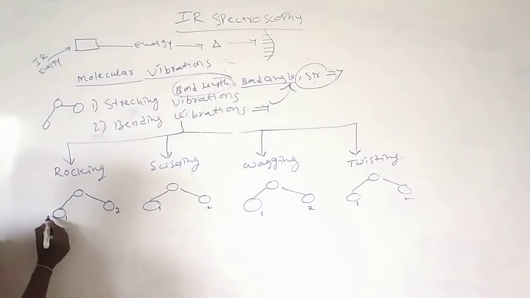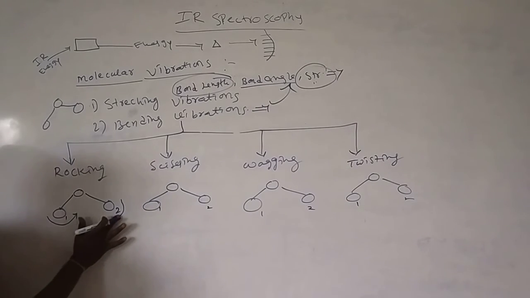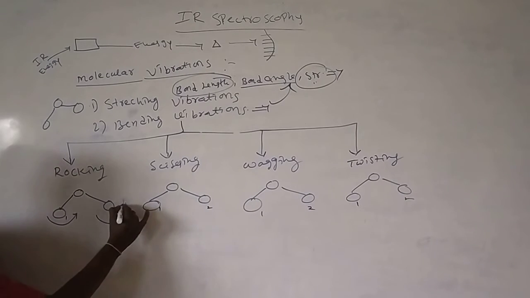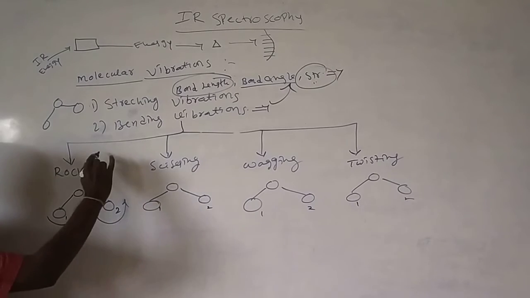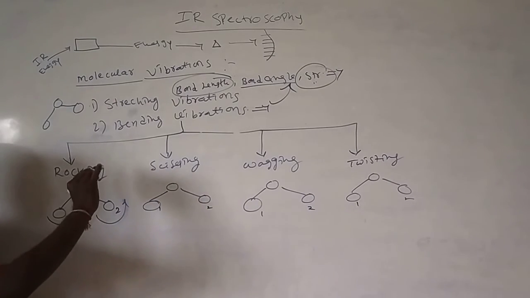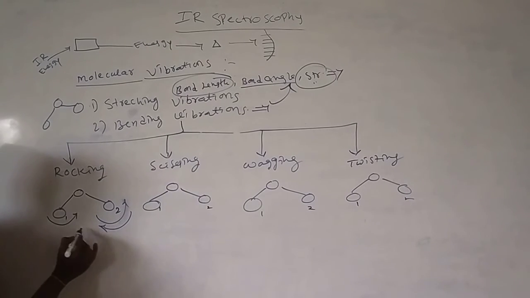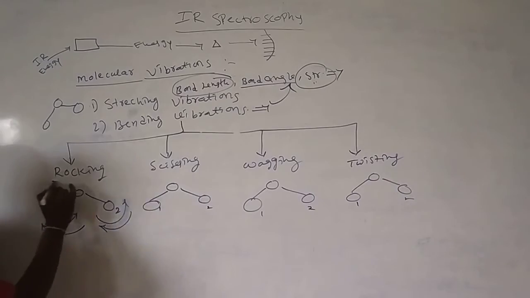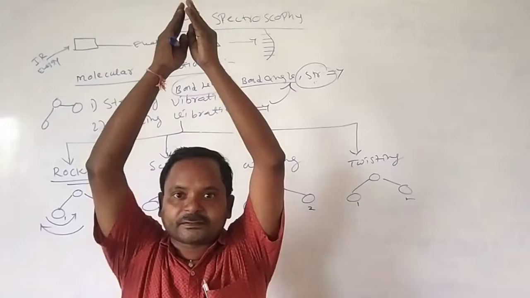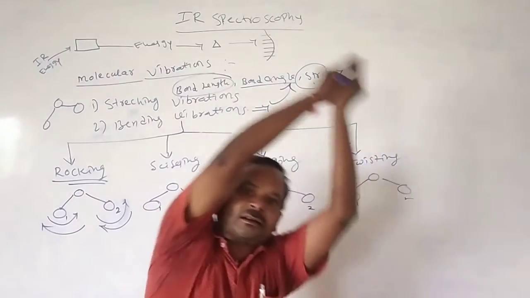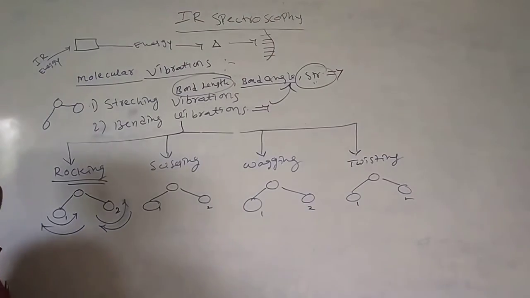That means this will bend to the same side. This also bends to the same side, not the opposite side. This also bends to the same side, either in a clockwise direction. That means like this. These two both are like this, the other two both are like this, or like this. Both are called rocking. Rocking means here the bond, this is the bond. Like this or like this. Both are coming to one side, we call it rocking.